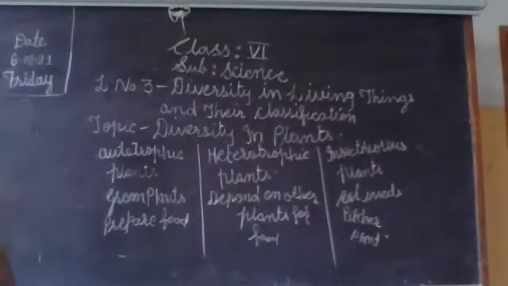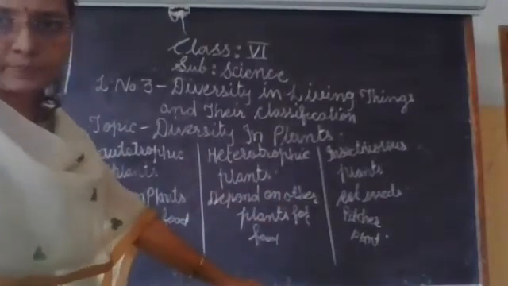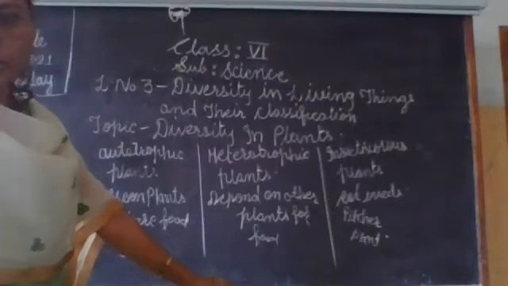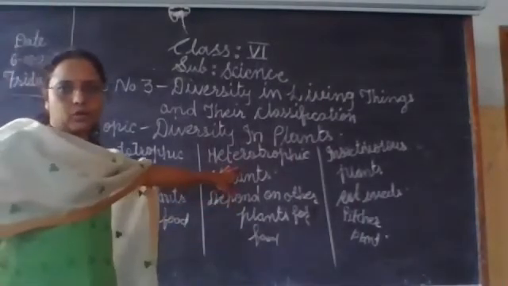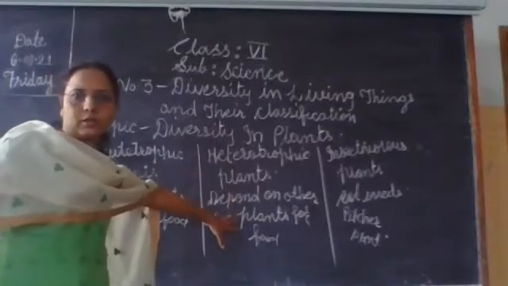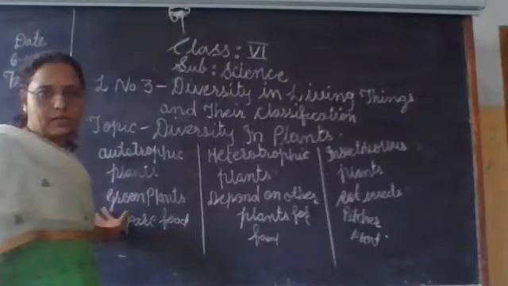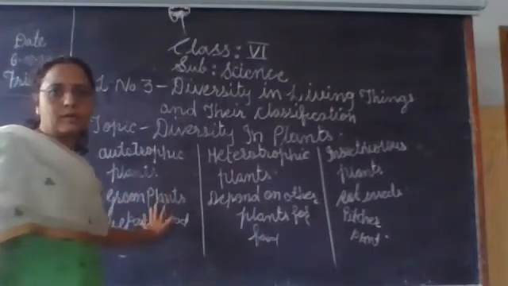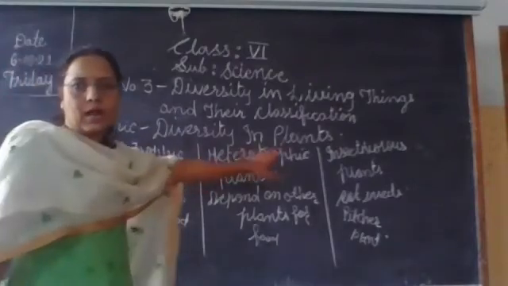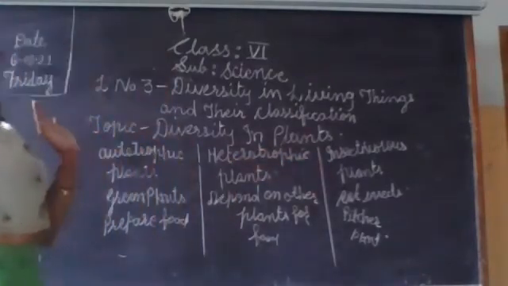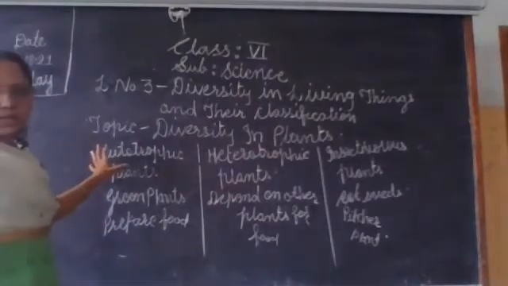Pitcher plant is an insectivorous plant. Many examples: Venus flytrap, pitcher plant. Okay, these are insectivorous plants. Some plants are heterotrophic, they depend on food from other plants. And autotrophic plants means only the green plants, they are able to prepare their food. So in this way the plants are categorized: autotrophic plant, heterotrophic plant and insectivorous plant. Okay, so plants are classified.